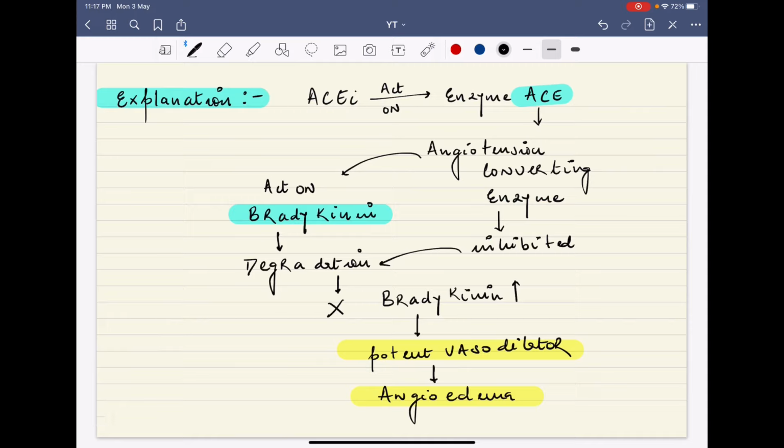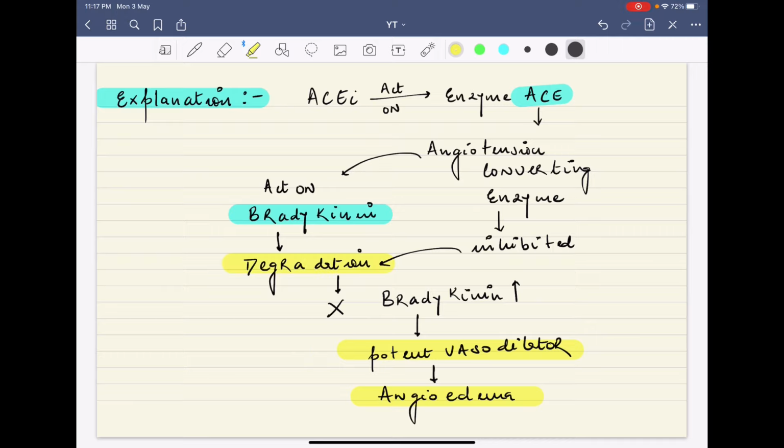Explaining this question further, look here, I have made this algorithm and you can understand that angiotensin converting enzyme inhibitors act on the enzyme angiotensin converting enzyme. When this enzyme is inhibited, there is an accumulation of bradykinin, because when this enzyme was active, it used to degrade bradykinin.